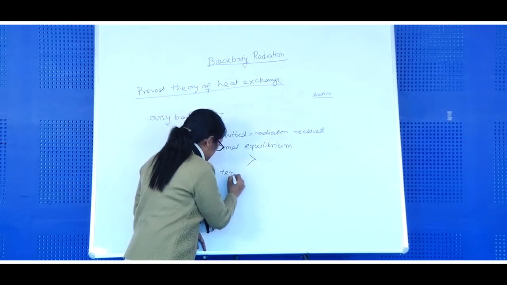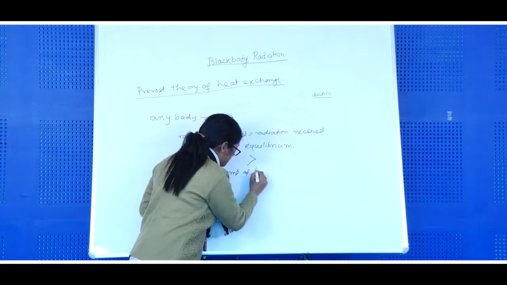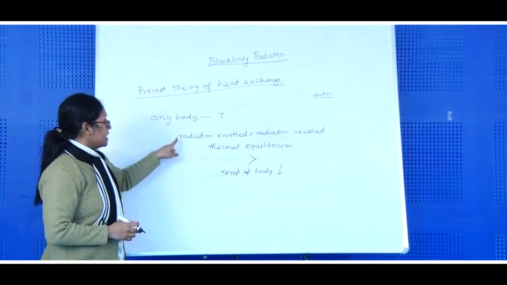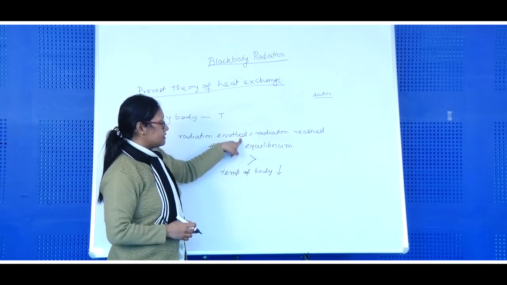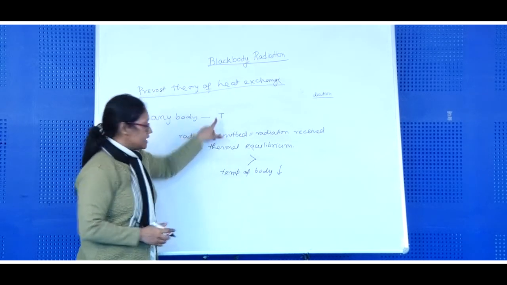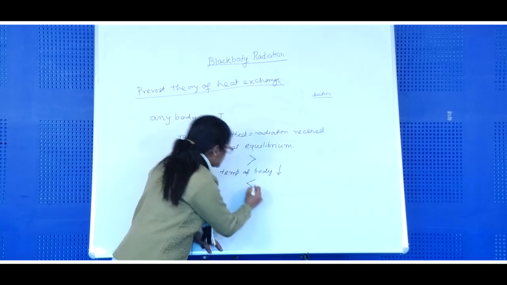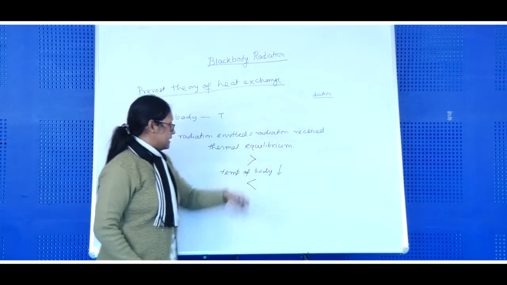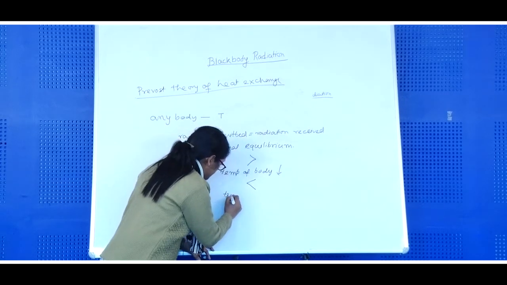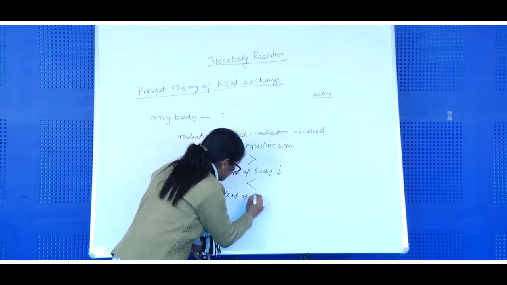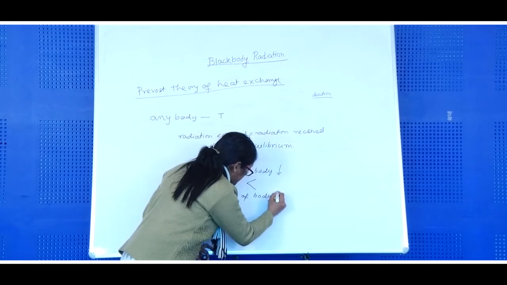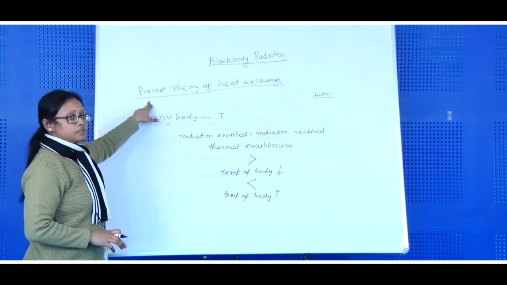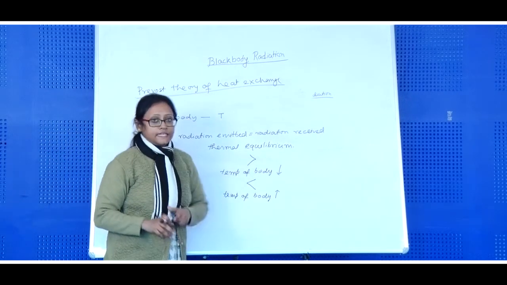And if the radiation emitted by the body at temperature T is less than the radiation received from the surroundings, then the temperature of the body will increase. That is the proposal of Prevost, which is called the Prevost theory of heat exchange.